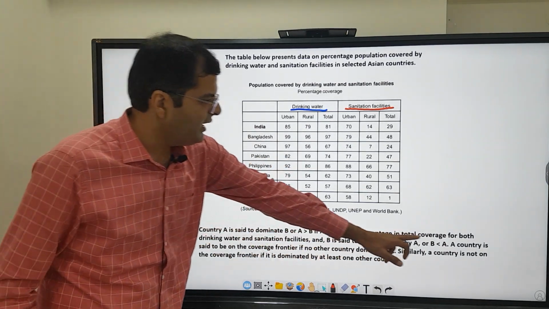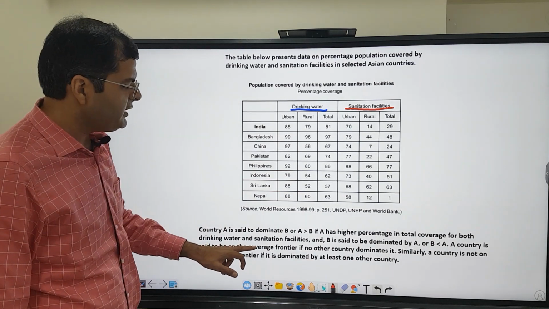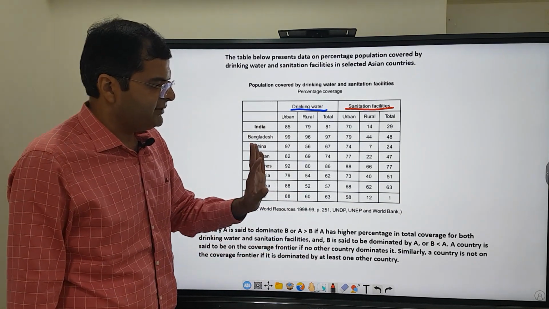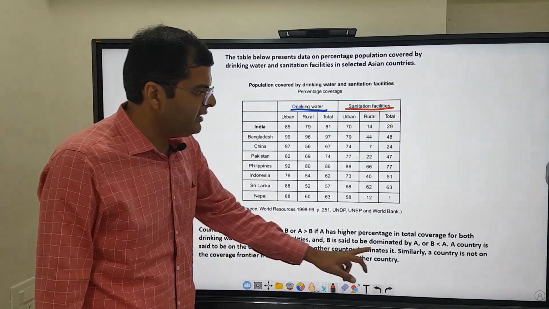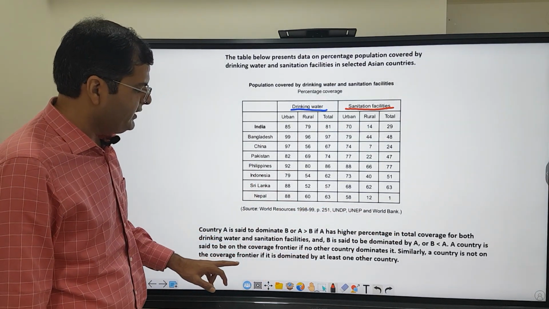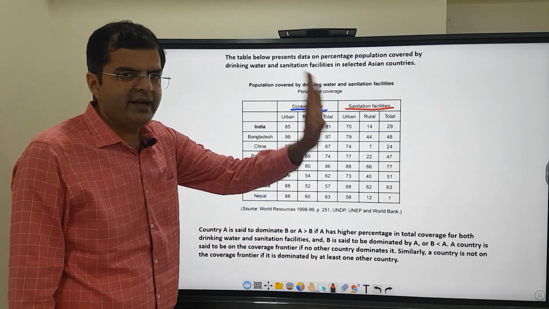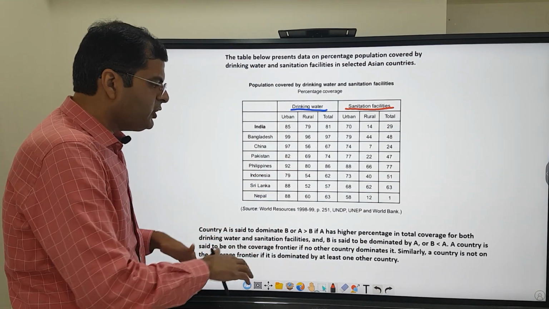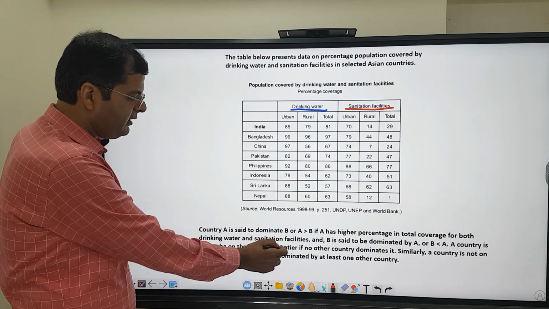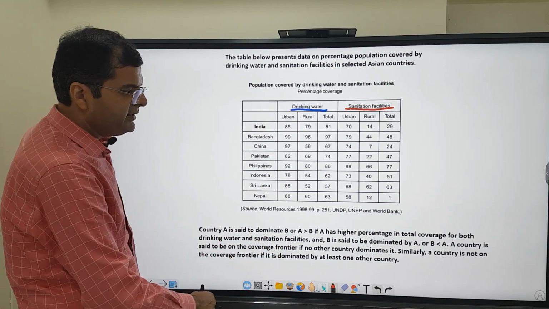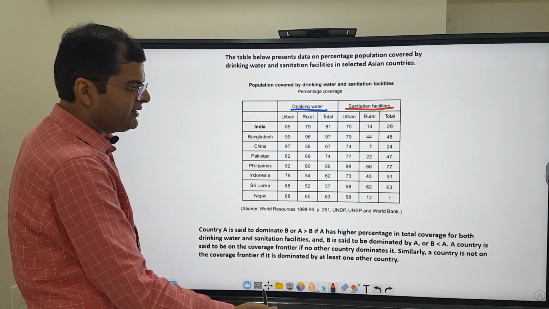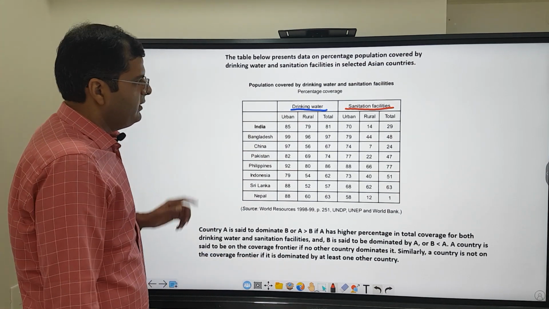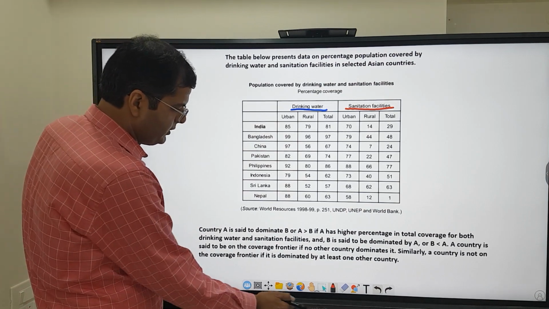Further it says a country is said to be on the coverage frontier if no other country dominates it. Similarly, a country is not on the coverage frontier if it is dominated by at least one other country. So a country which is not dominated by any other country is on the coverage frontier, and a country which is not on the coverage frontier can be dominated by one or more countries. So that is the data. Now we look at the question.